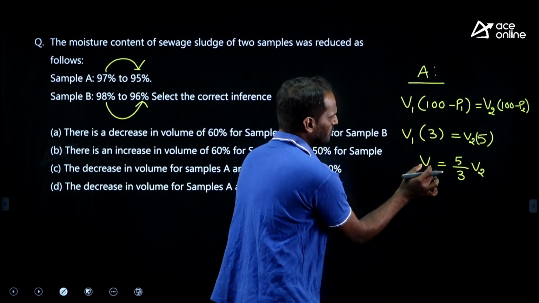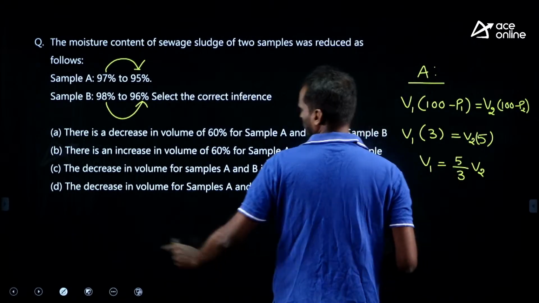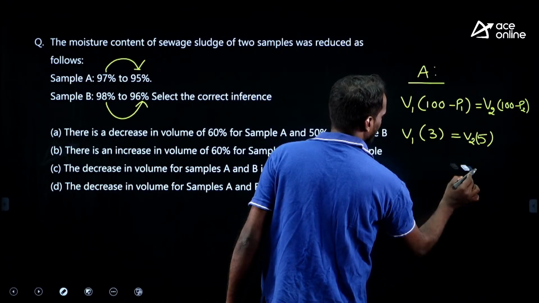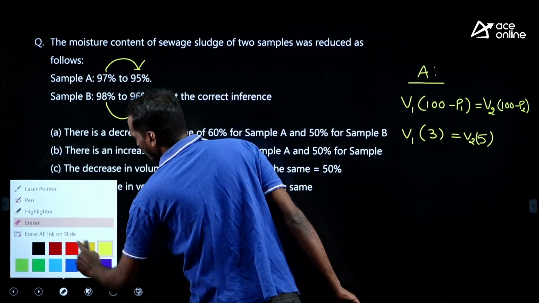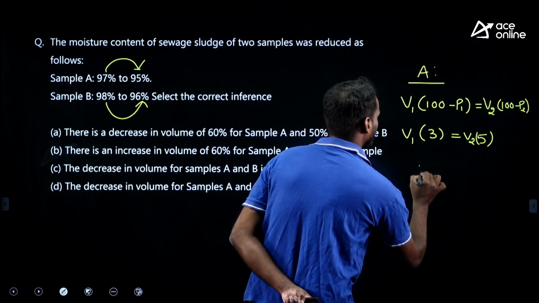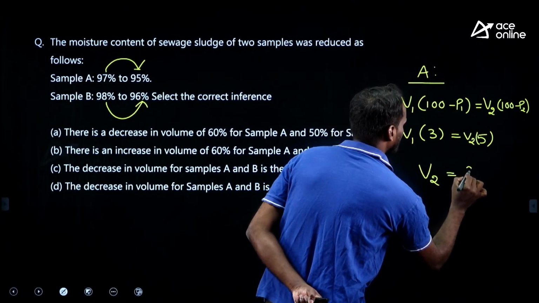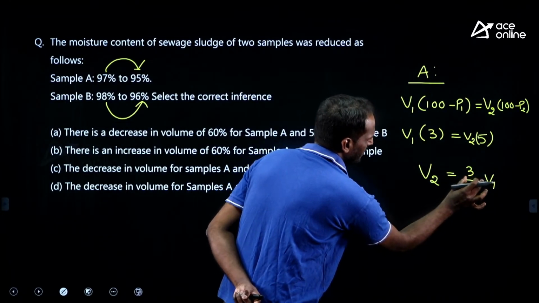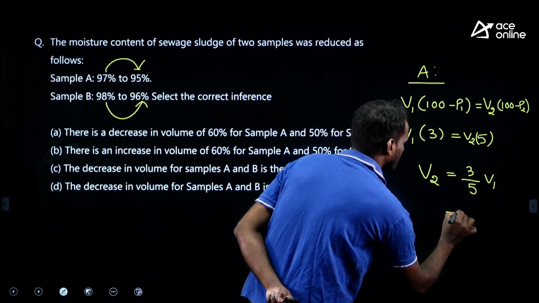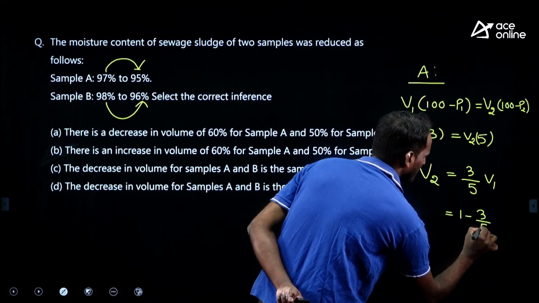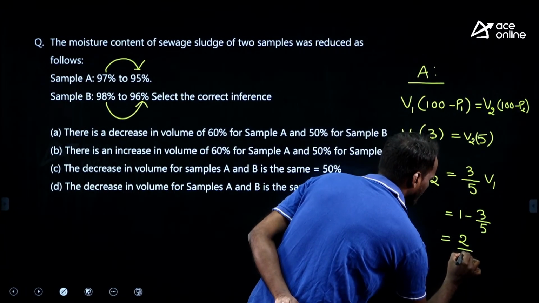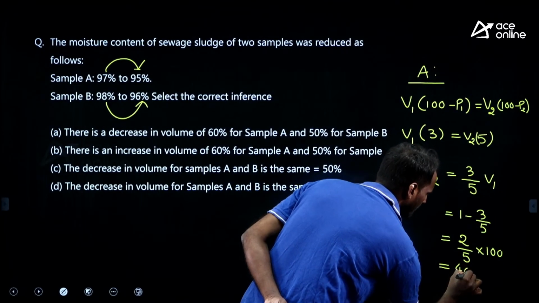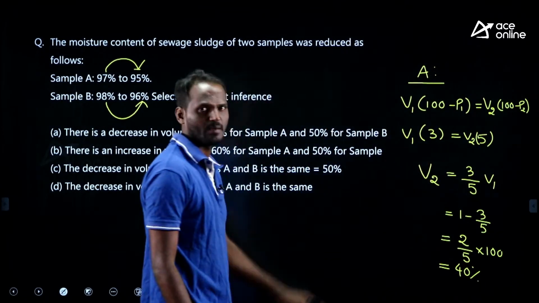See, the volume V2 you need to take. Reduction in volume can be expressed in terms of the final volume, right? In terms of V2 you need to write how much reduction happens. Therefore, V2 is equal to 3 by 5 V1. This V2 is 3 by 5 V1, so how much reduction happens? 1 minus 3 by 5. Therefore, 2 by 5 is the reduction. 2 by 5 into 100 means how much? 40% reduction is happening for sample A.